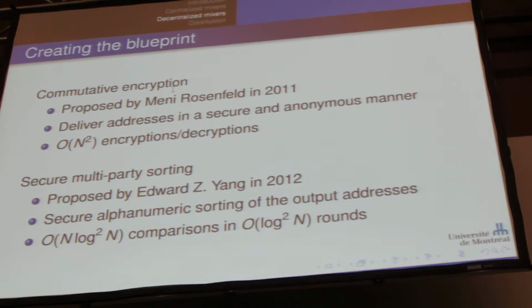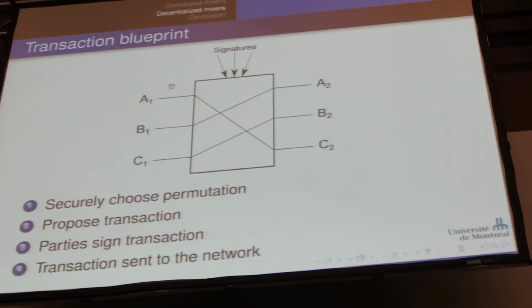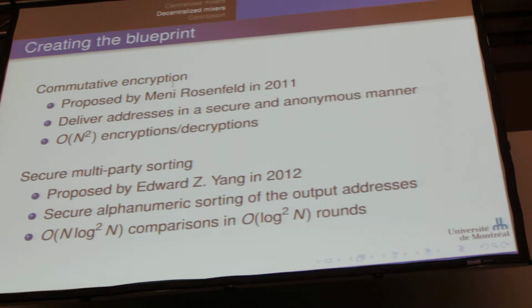Now there's a second approach that was proposed by Edward Z. Yang in 2012, and he uses secure multi-party sorting. In this case, it's a general multi-party protocol that takes all the addresses on the right here as private inputs and outputs a list of the sorted addresses in alphanumeric terms. Now, the fact that they're sorted is strictly useless, but what is interesting here is that it produces all the addresses without revealing who inputted what. And at this point, Alice can just send to the first one, Bob to the second one, and Charlie to the third.